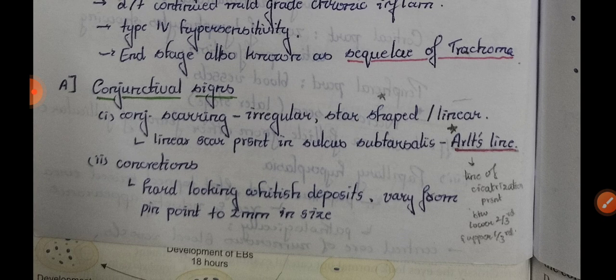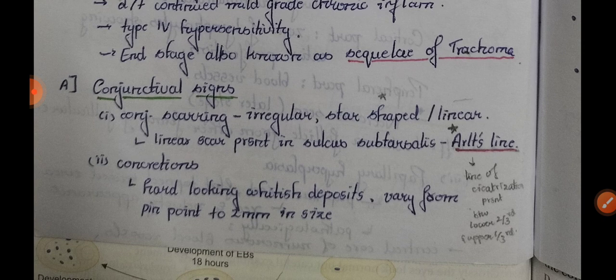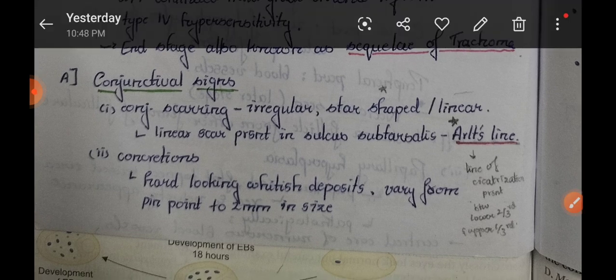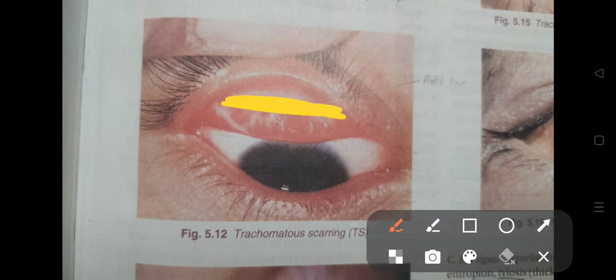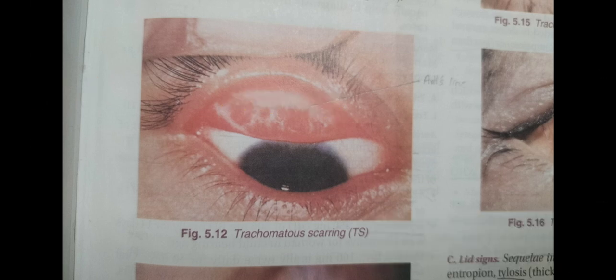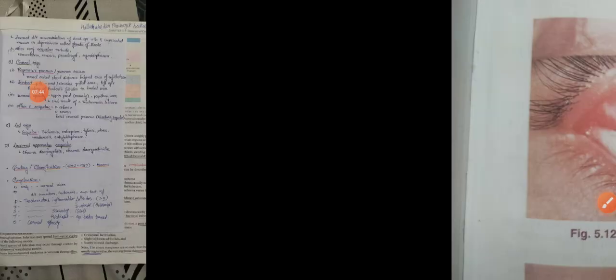In conjunctival signs, we will see Arlt's line. Arlt's line is conjunctival scarring, an irregular star-shaped linear scar present on the sulcus subtarsalis. Arlt's line is present, and concretions are seen. These are hard-looking whitish deposits varying from pinpoint to 2 mm in size. This is conjunctival signs. Here you can see the Arlt's line in the tarsal conjunctiva, trachomatous scarring.